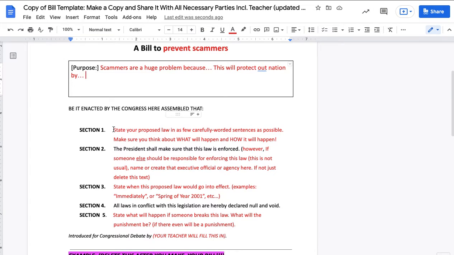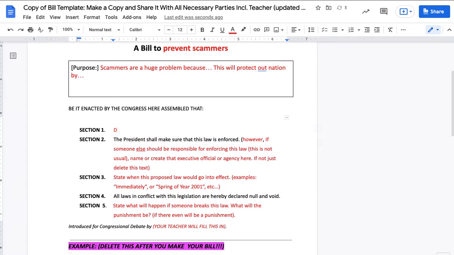And then in the first section, what is going to happen and how it will happen. So what is the law actually going to be? The government will punish anyone who is caught scamming, and whatever other details you want to add.